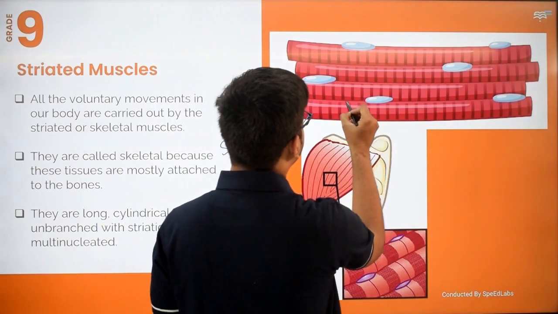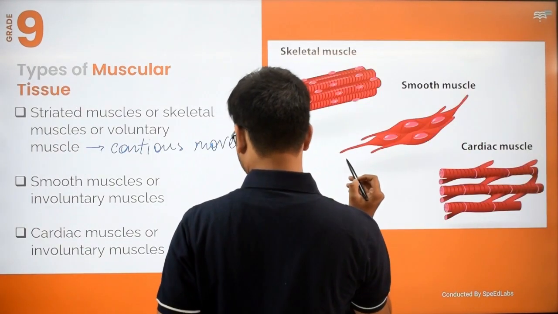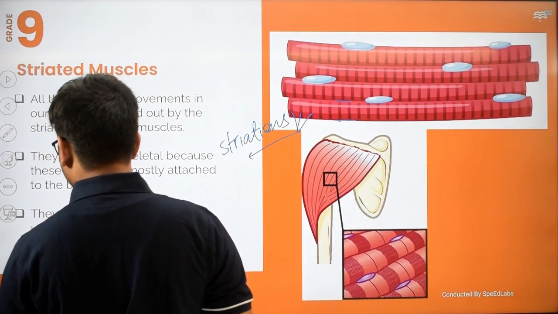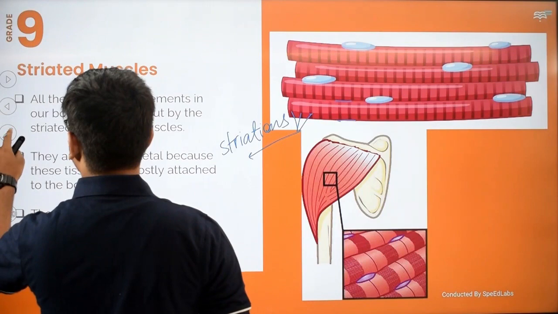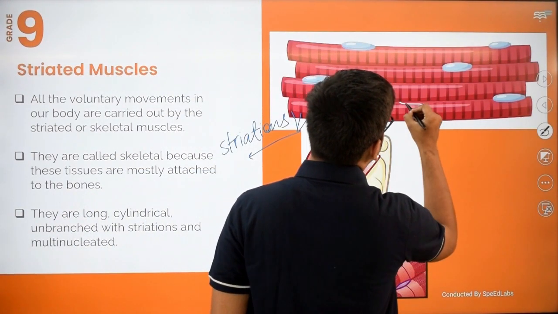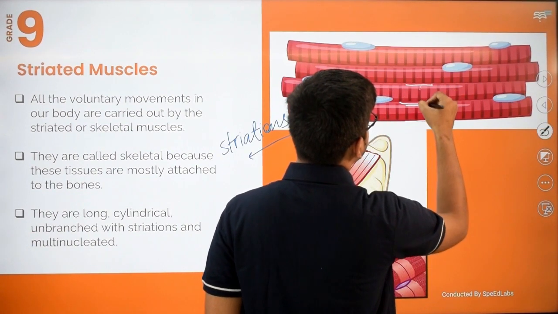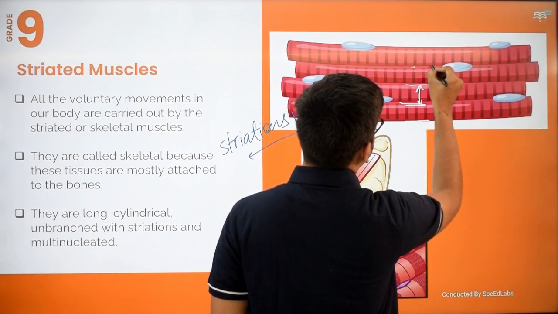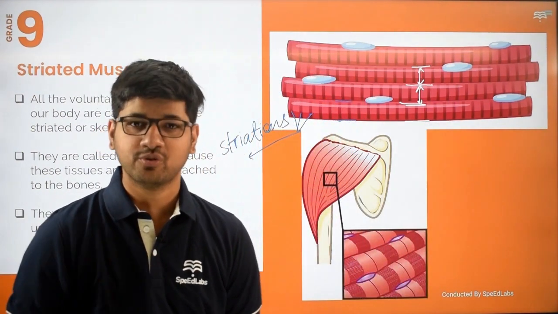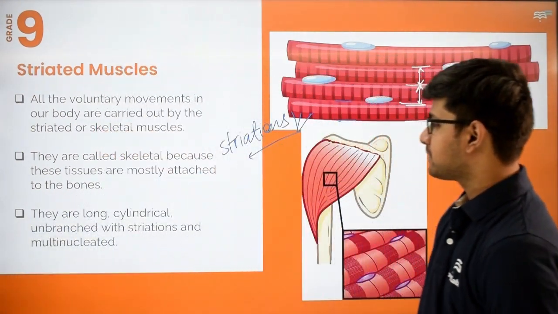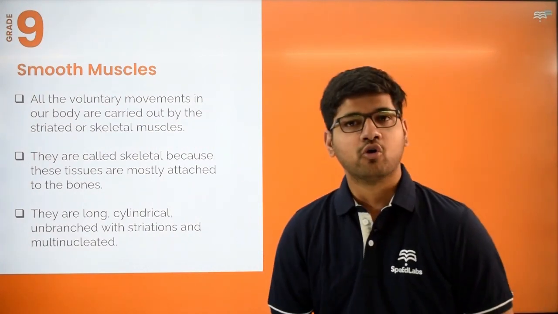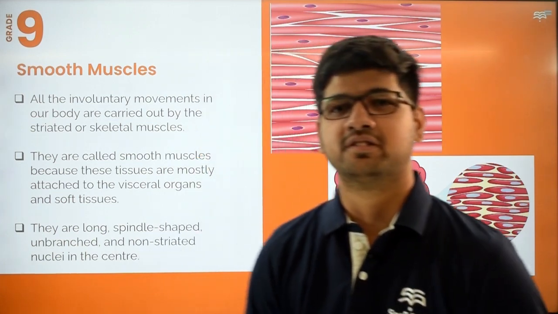You can see there is a distinction between two muscles that you can easily appreciate. This muscle fiber is different from the above one, and there is no connection between the two. These are also multinucleated.